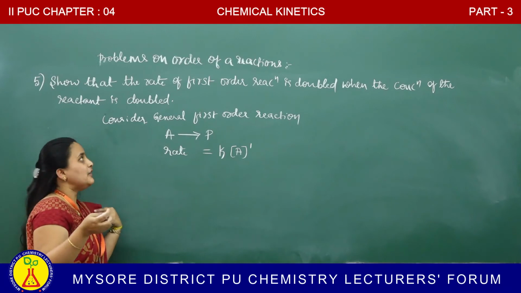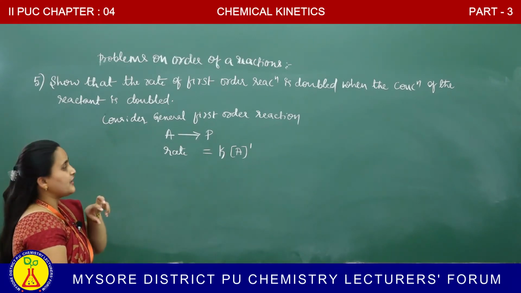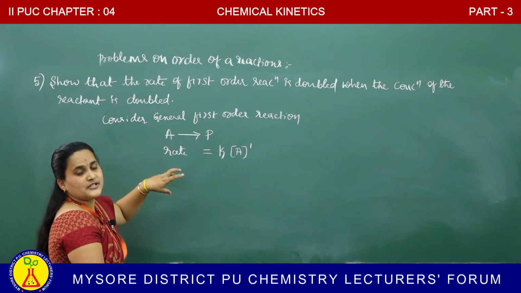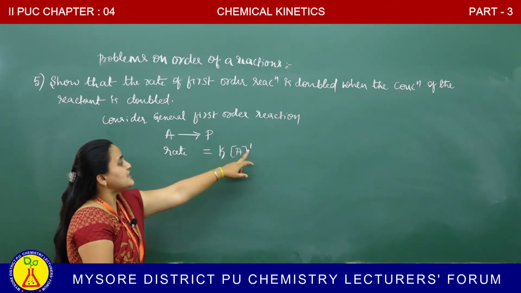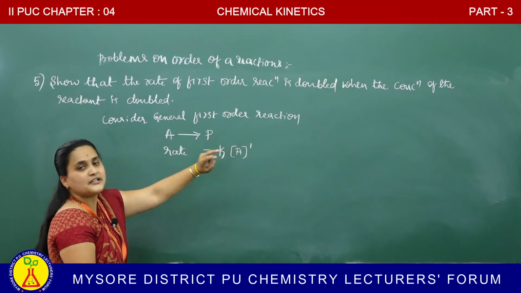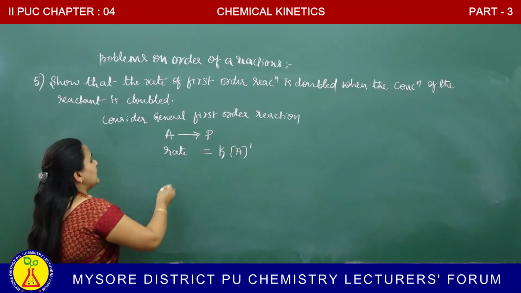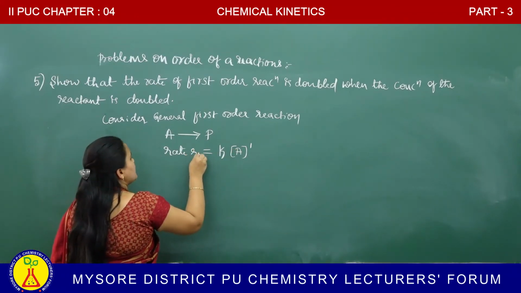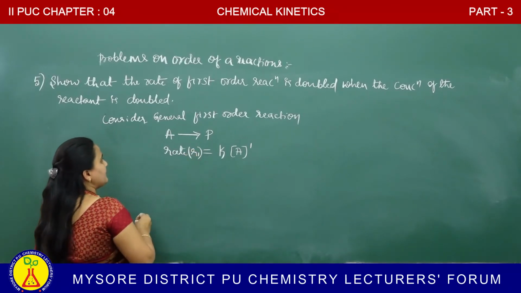Why, ma'am, it is 1? Because this is the first order kinetics. Therefore, first order means what? The rate of reaction is directly proportional to the first power of the concentration of the reactant. Therefore, it becomes A to the power of 1. For our convenience, it is taken as R1.